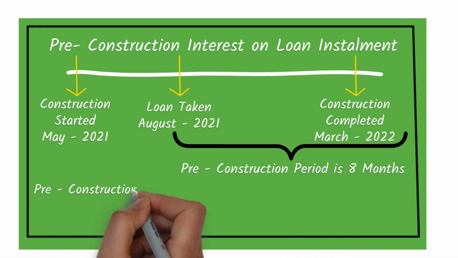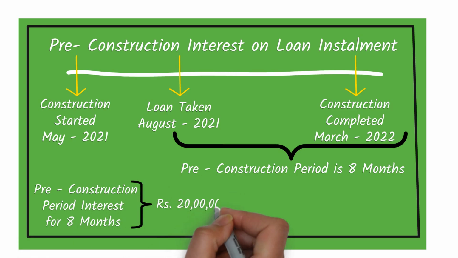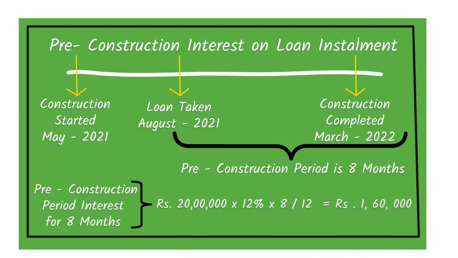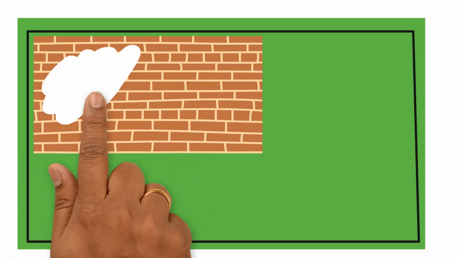Pre-construction period interest is for 8 months. So rupees 20 lakhs at 12%, proportionated for 8 months, that is 8 by 12, works out to 1,60,000 as the pre-construction interest. Now the pre-construction interest is 1,60,000. How much can the assessee avail?